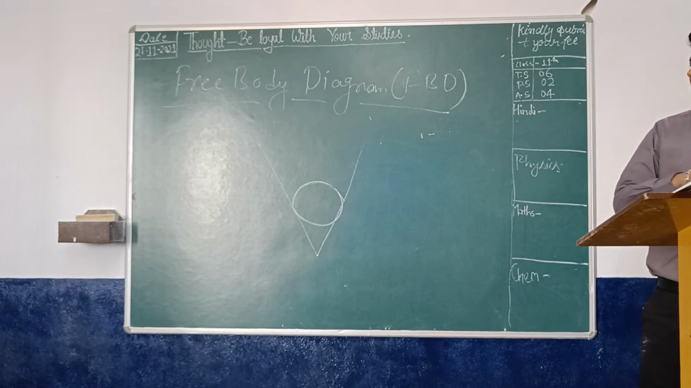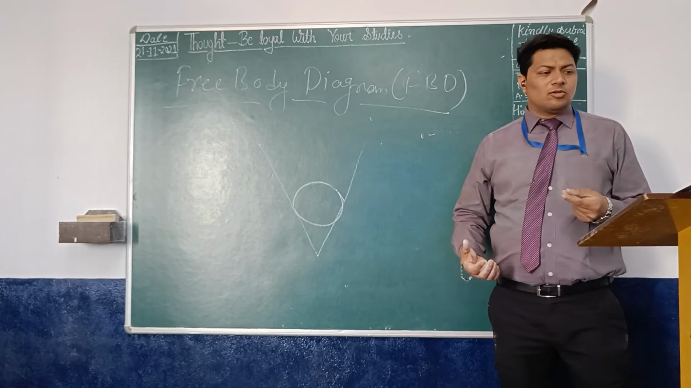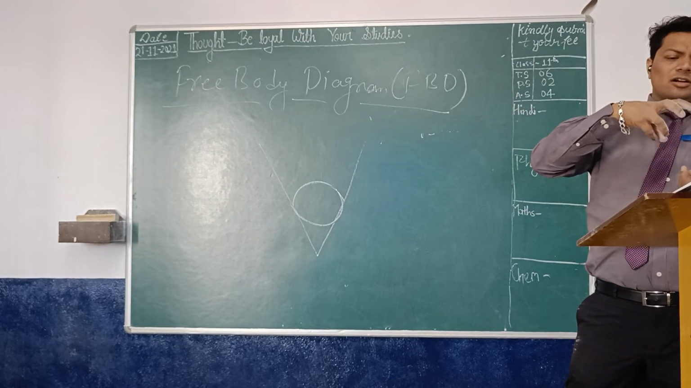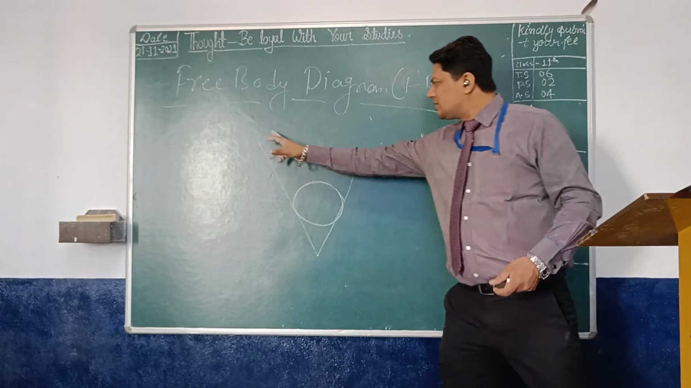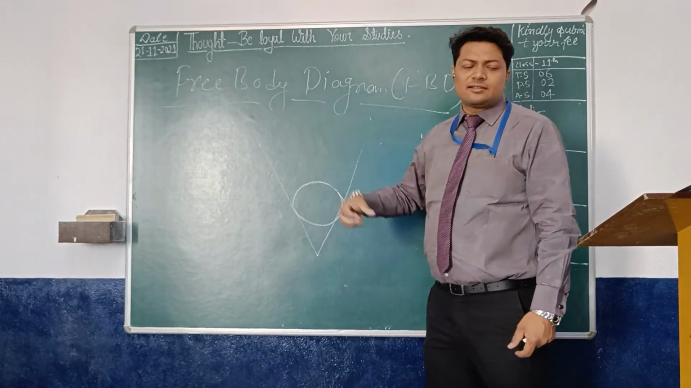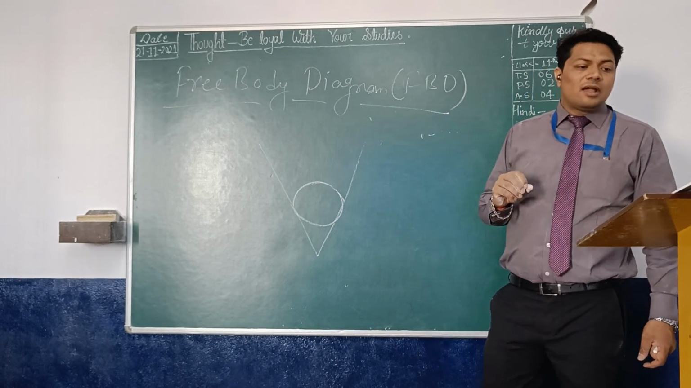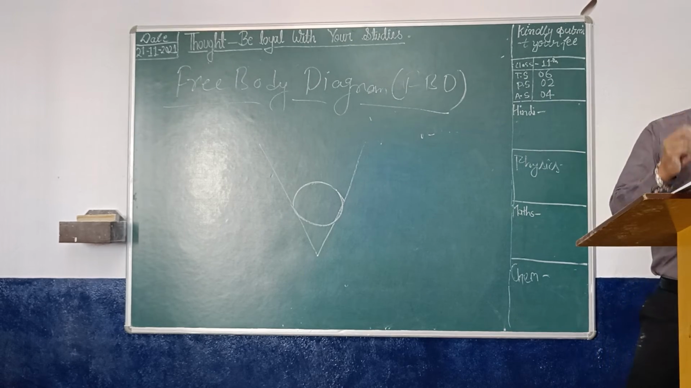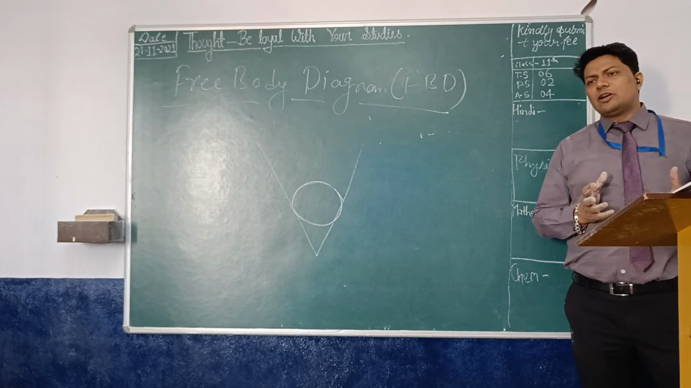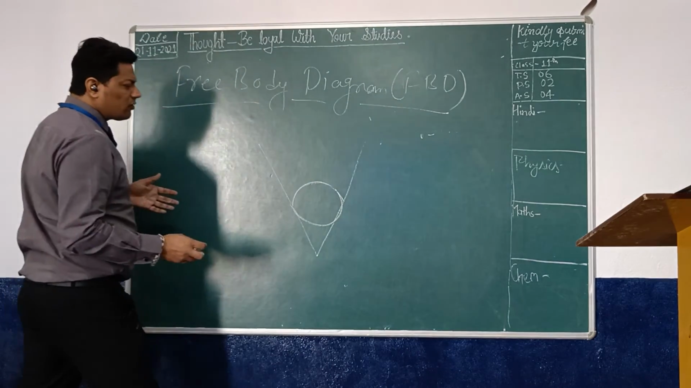What the thing is, a cylinder of weight W. The weight of the cylinder is W. It's resting on a V groove, a V-shaped surface in which there is a cylinder, like this. Clear? We have to draw its free body diagram. So how will we draw it? First of all, what do we have to do?